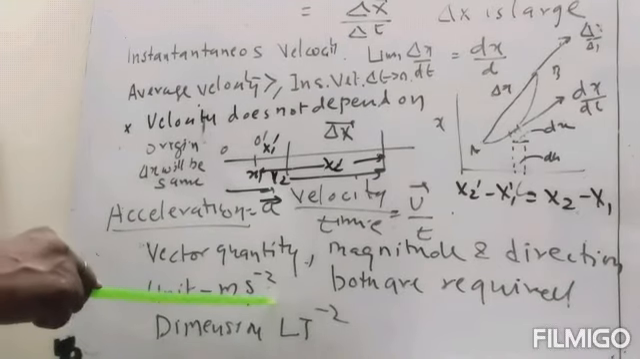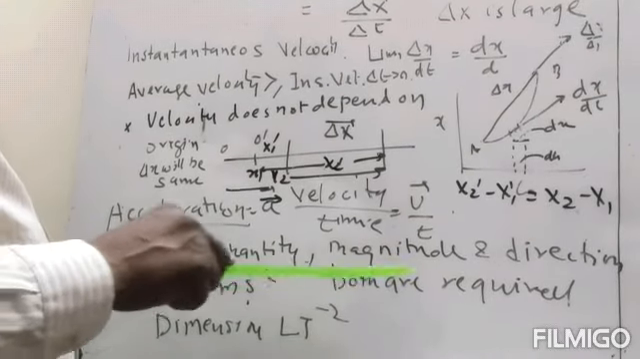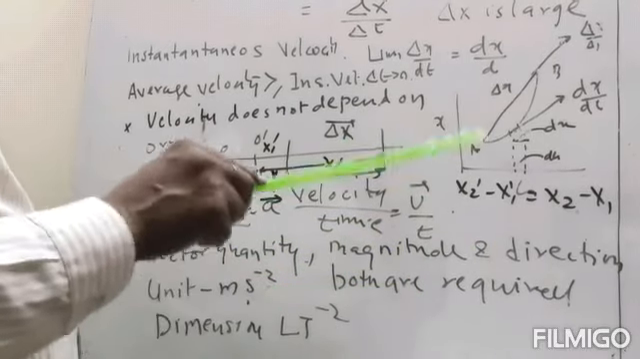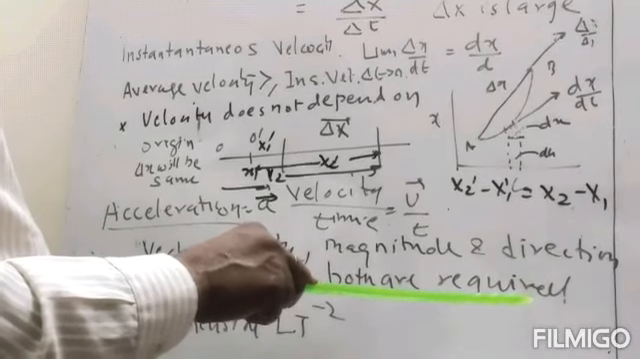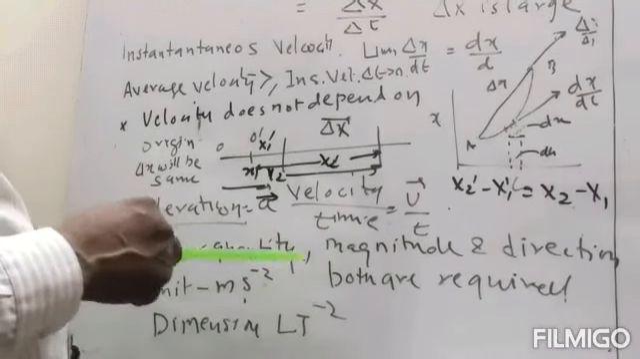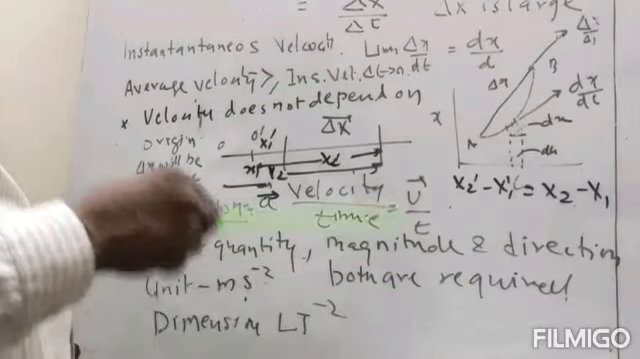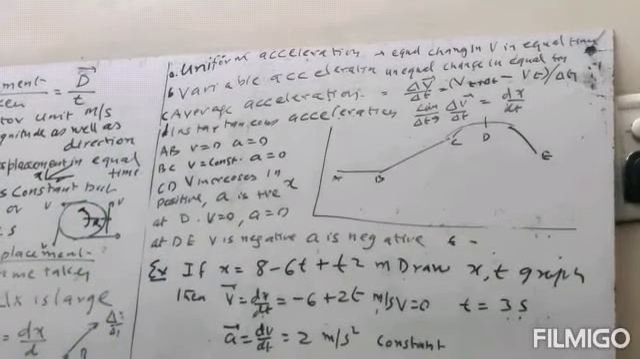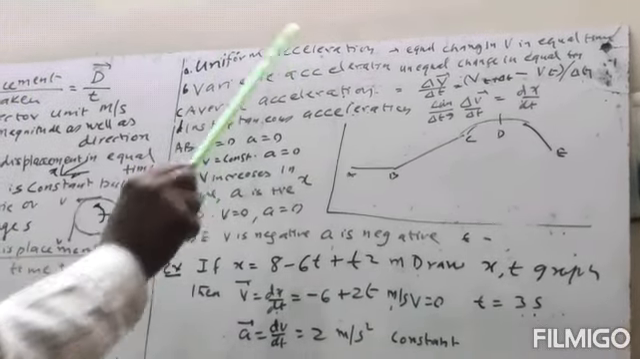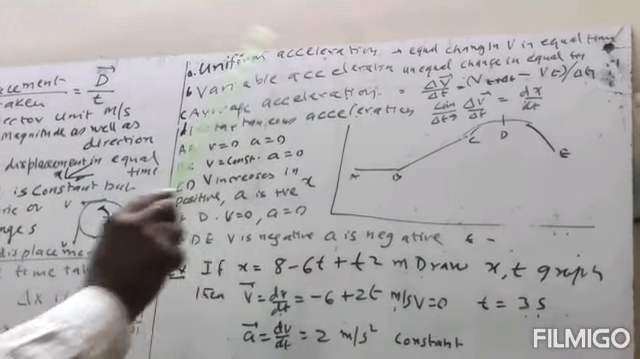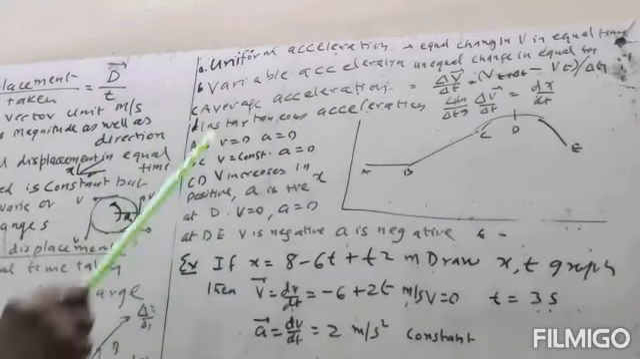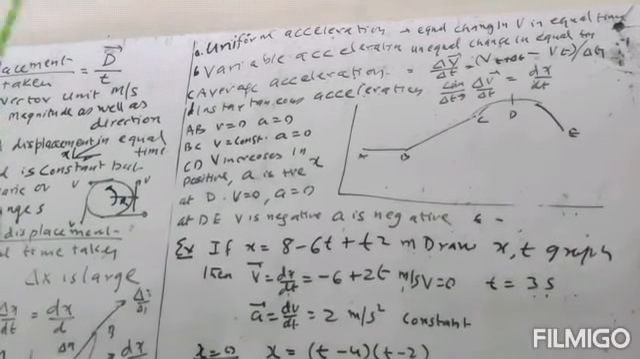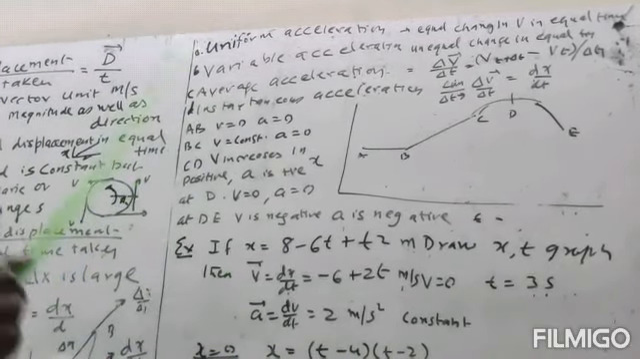Unit will be meter per second square. It is a vector quantity, and its magnitude as well as direction is required. The acceleration can be positive, can be negative, and can be zero in different conditions. Similar to velocity, we have uniform acceleration, variable acceleration, average acceleration, and instantaneous acceleration. Now, what is uniform acceleration? Uniform acceleration is there when there is equal change in velocity in equal intervals.